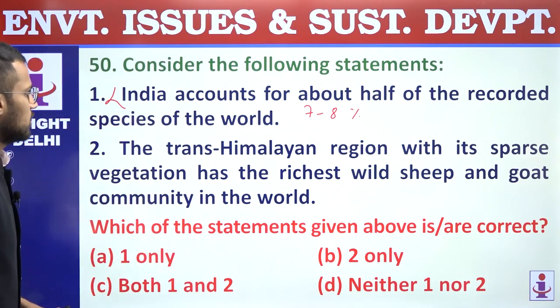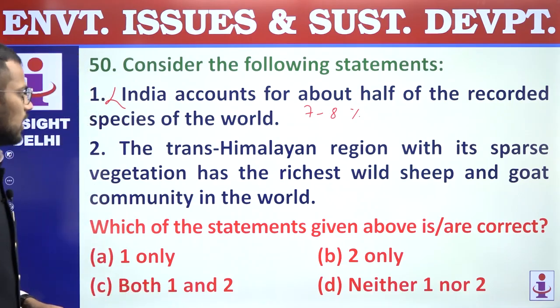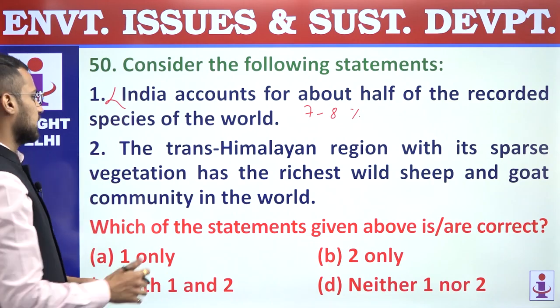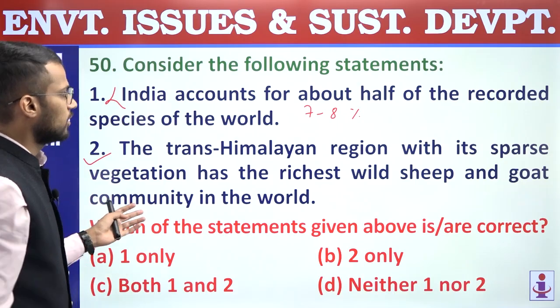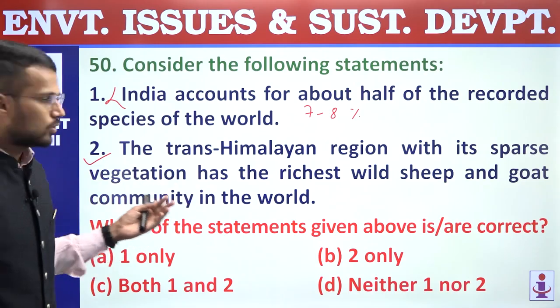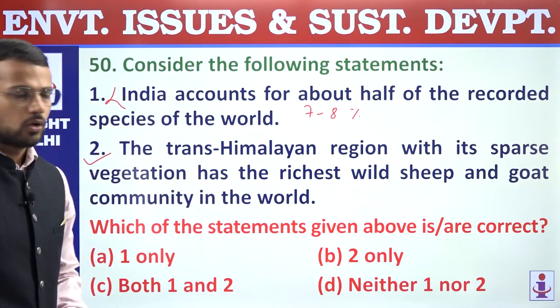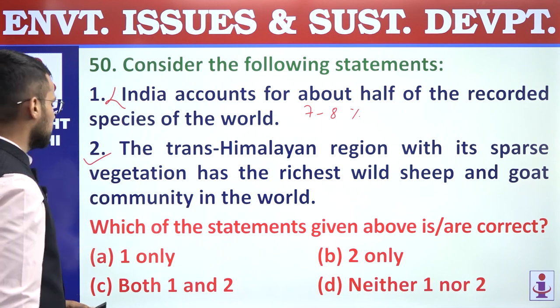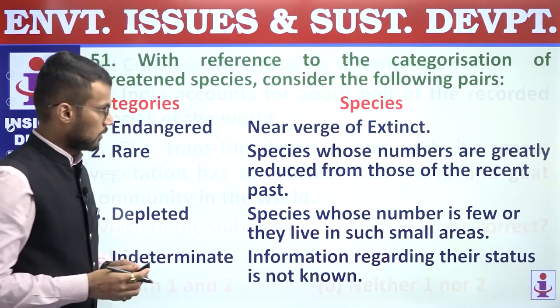Second, the Trans-Himalayan region, which with its sparse vegetation has the richest wild sheep and goat community in the world. So second statement is correct statement. In Trans-Himalayan region, we have Trans-Himalayan steppes, and as a result of that, it is a rich region for wild sheep and goats. So only second is correct, and that's why answer is B, 2 only.